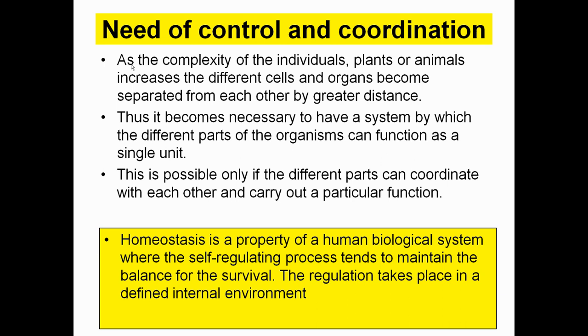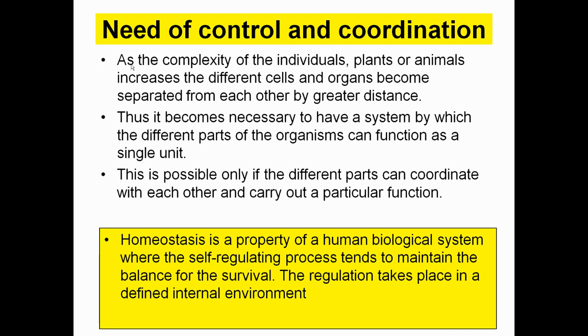The second most important point is homeostasis. When we talk about homeostasis, it refers to constant internal environmental conditions which are maintained so that various physiological activities like digestion and respiration can be performed in a coordinated manner.